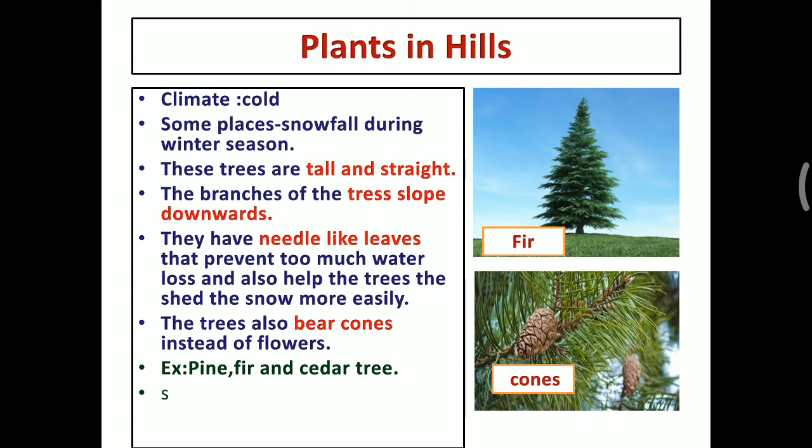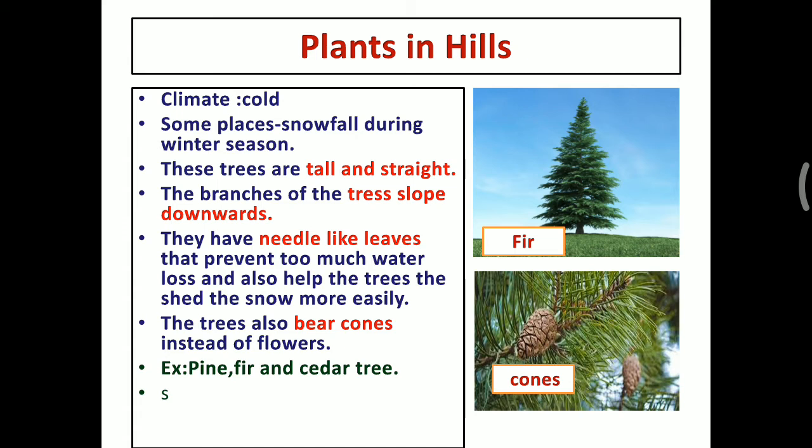Look at this image. Here, this tree is very tall and straight. The branches of the trees slope downward. And look at the second image. The leaf of this type of tree looks like a needle. Why is it needle-like?